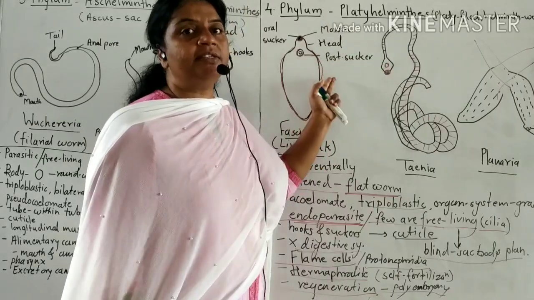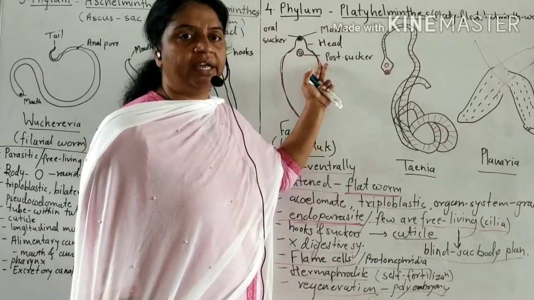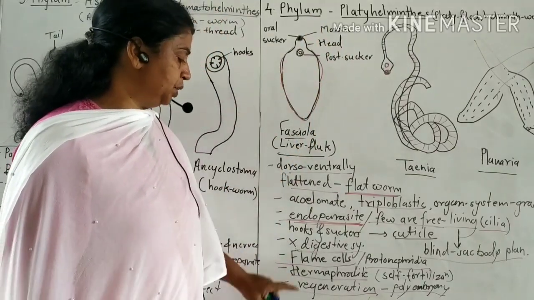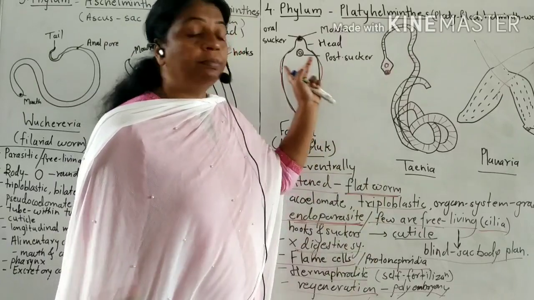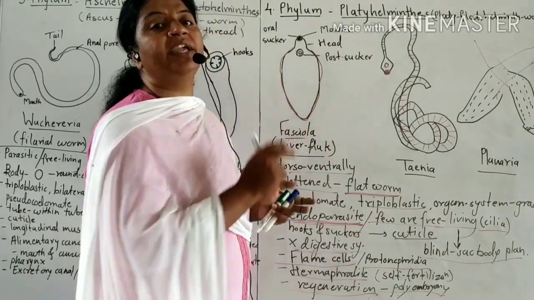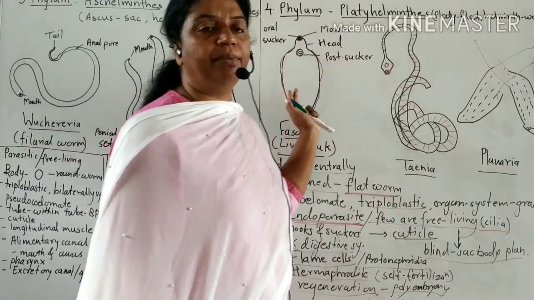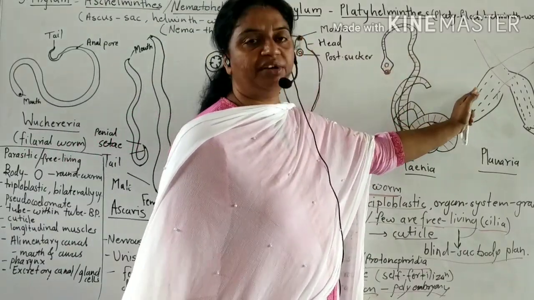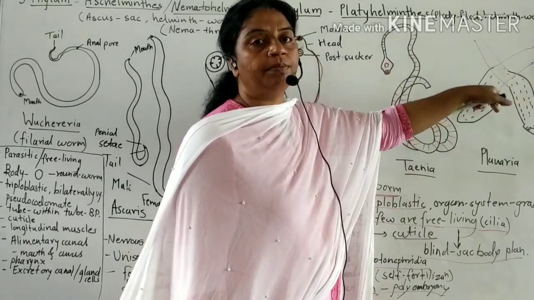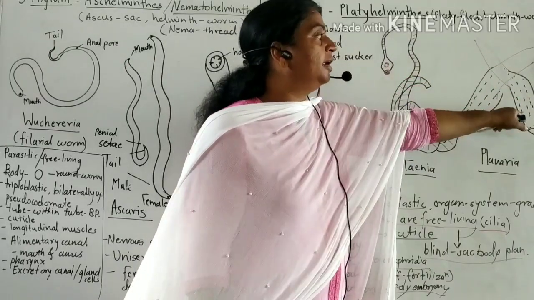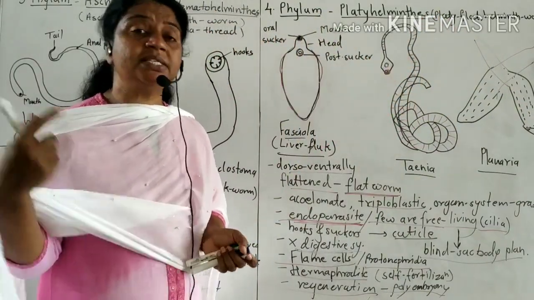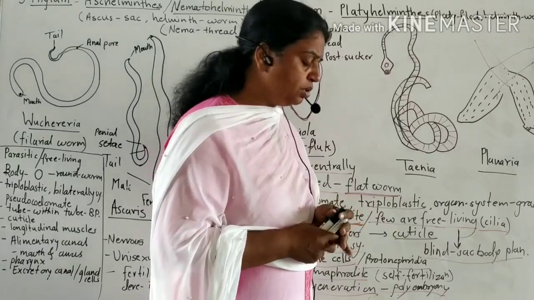Their sperms fertilize their eggs, so self-fertilization. They have the polyembryonic condition. A number of embryos are held by the female. And they have a high power of regeneration: when cut into two, anterior and posterior, the posterior produces the anterior part and the anterior produces the posterior part. So asexual reproduction is also found.